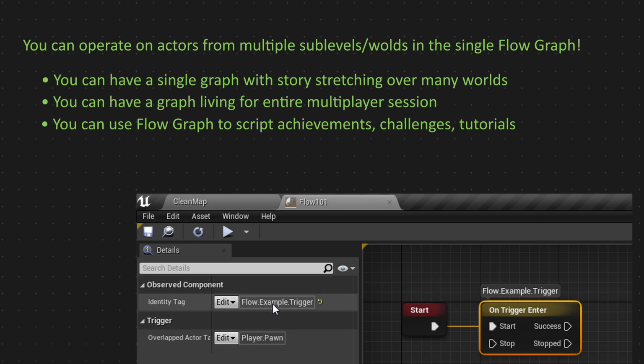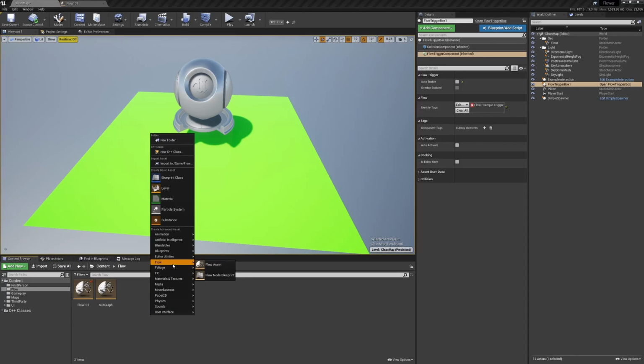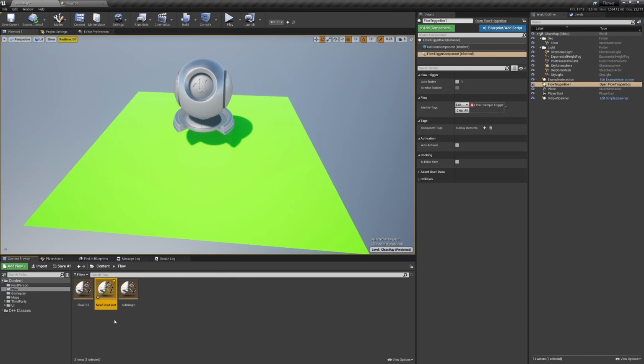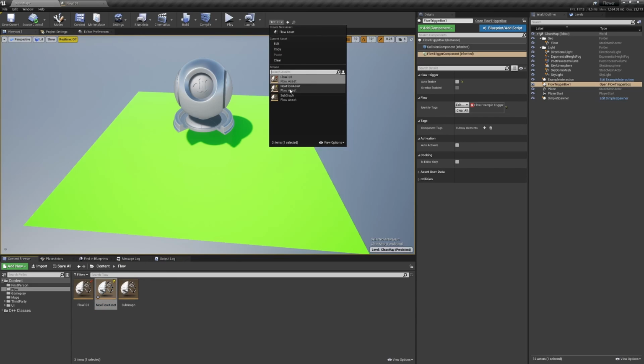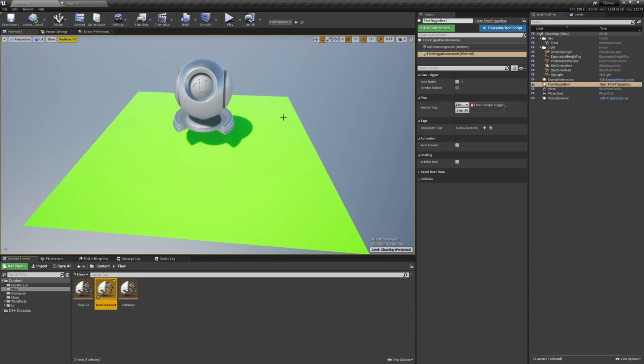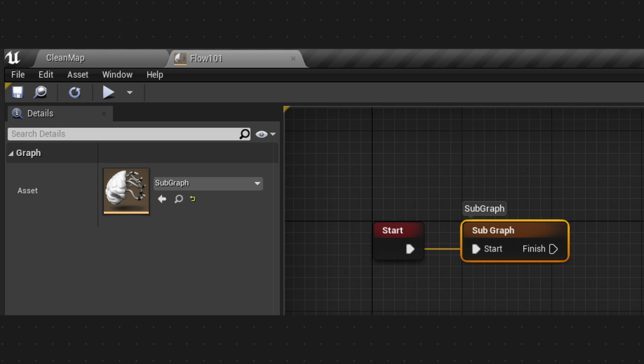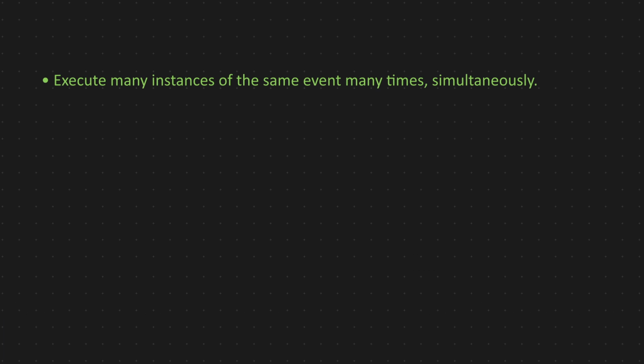And obviously, every flow graph is saved as a separate asset on the disk. This asset can be hooked up to the persistent level via the custom toolbar. And you can use the subgraph node to instantiate another asset within this graph. Of course, you could execute many instances of the same event many times. What's more, you could have your custom ways of instantiating the flow graph without even connecting it to the map. For instance, you could start a personal quest for only one player in the multiplayer game.